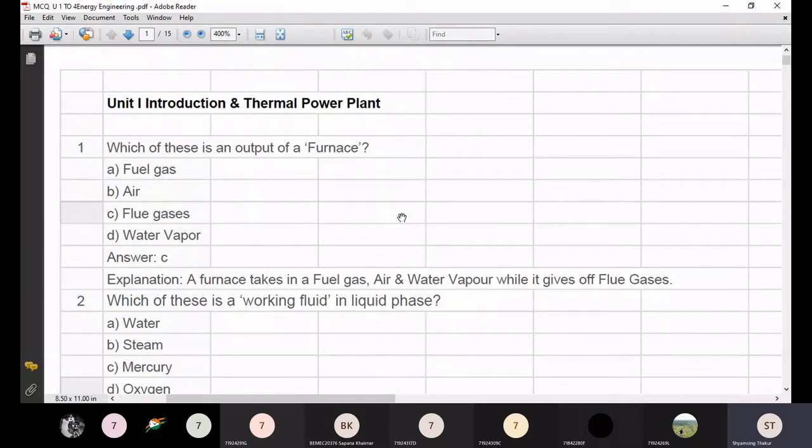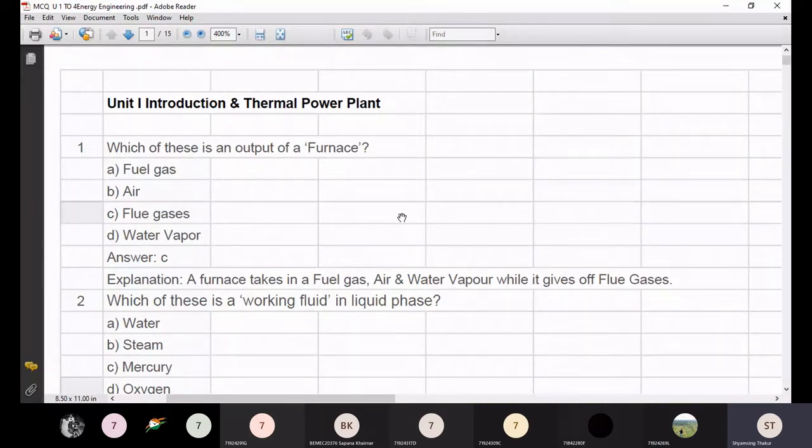Okay. Now the very second question: which of these is a working fluid in liquid phase? Option A, water. Option B, steam. Option C, mercury. Option D, oxygen. Can you answer? Anyone? Water. Yeah, that is correct.